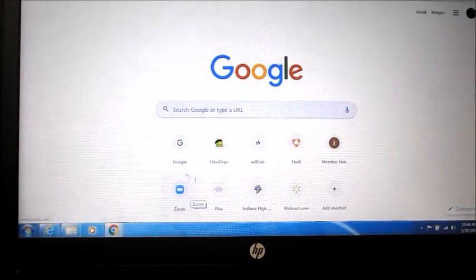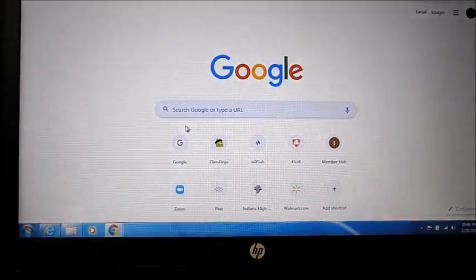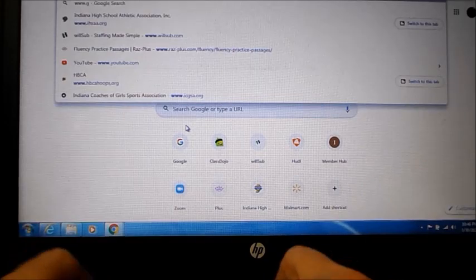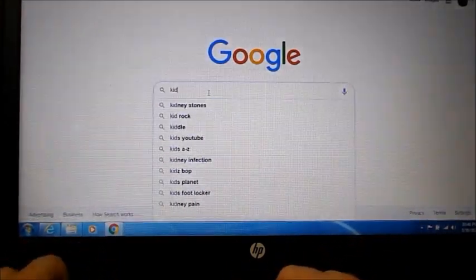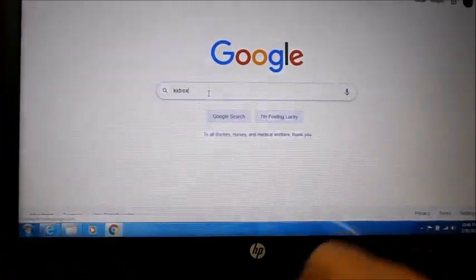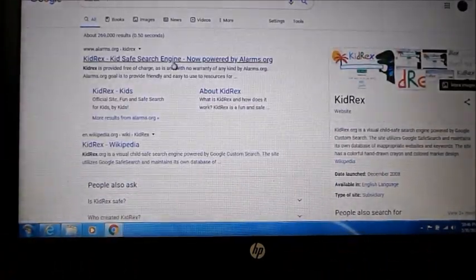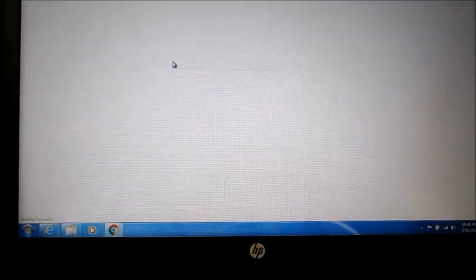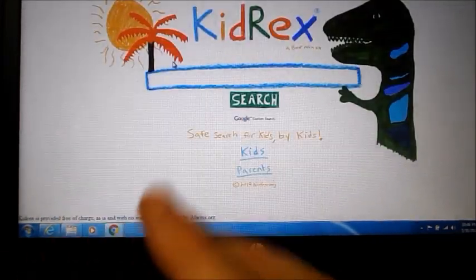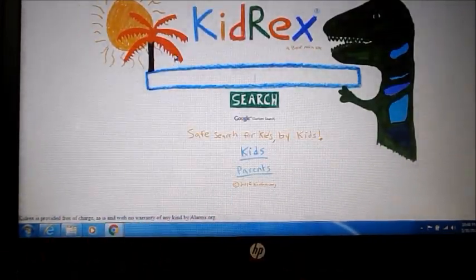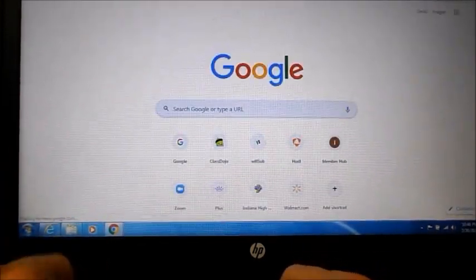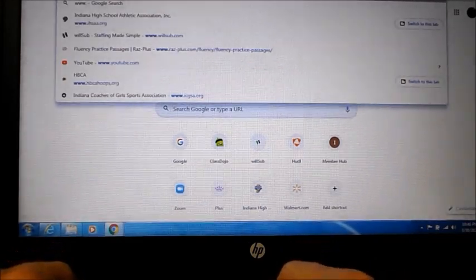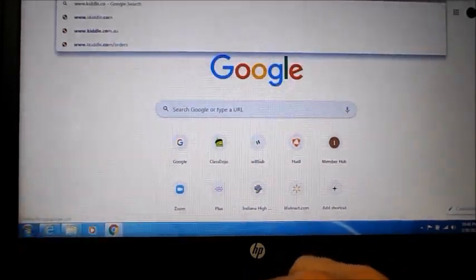Now, we have talked about doing two things. We've talked about Kid Rex. So I'm just going to do a Google search, and then I'm going to type in Kid Rex. Again, these are search engines that are kid friendly. So I ask you to either search Kid Rex, and this is what Kid Rex looks like, or you could go to kiddle.co. So I'm going to go www.kiddle.co, and I'm going to show it to you right there.